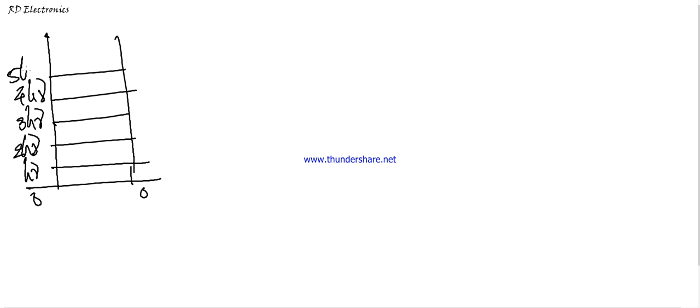This is 5 h nu, and these are the different energy levels, 1, 2, 3, 4, 5. This is the value of n, this is the axis of n, and this is the axis of energy.